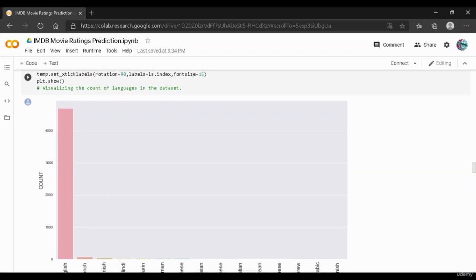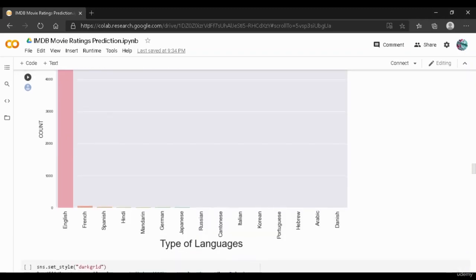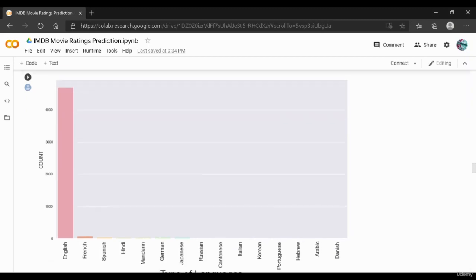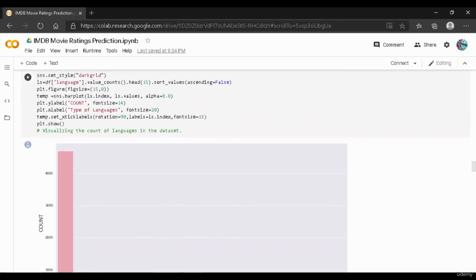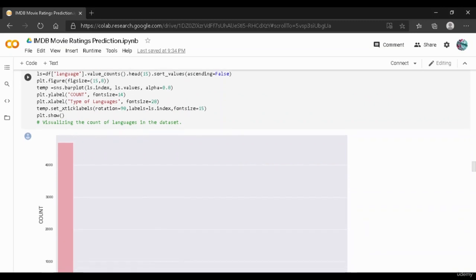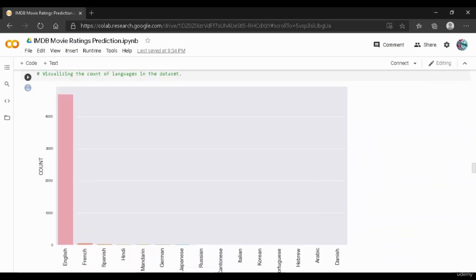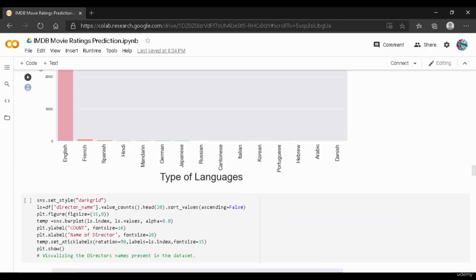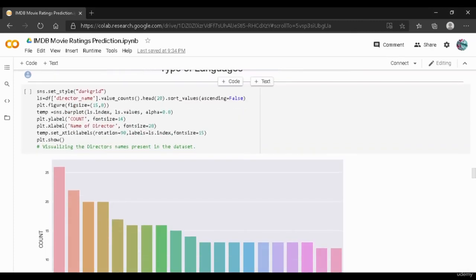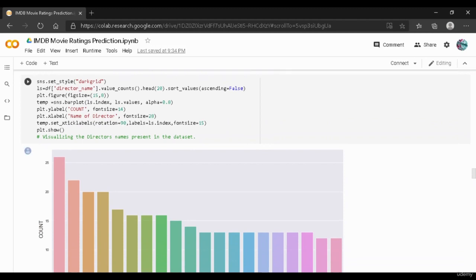What this does is it inverts the language names over here. As you can see, this is what the rotation does, and this is our plt.show. So this is the visualized bar plot.